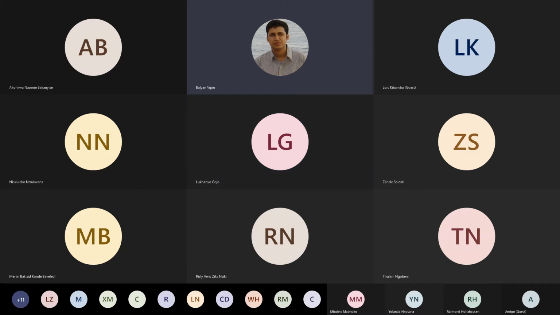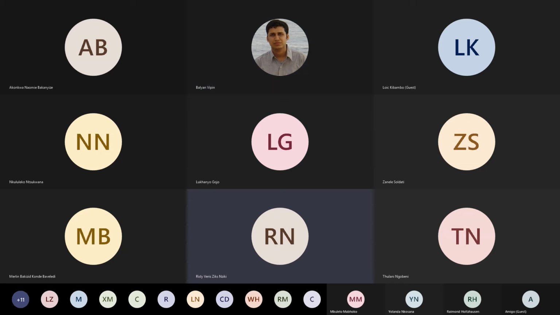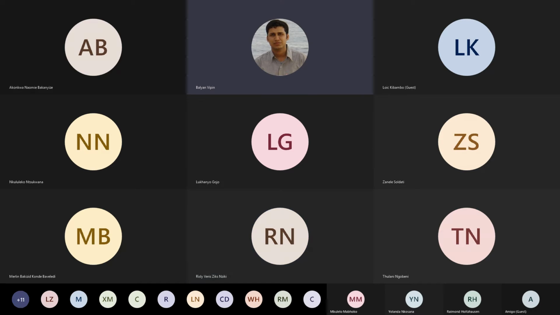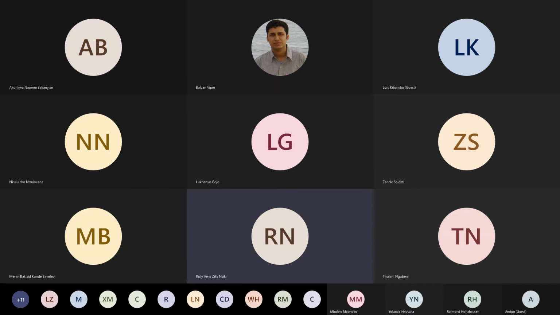Yes, Mr. Rishley, go ahead. Hello, sir. I wanted to know if you're going to remove the model test the day before the exam. Please come again, I'm not able to understand what you're saying. I was asking if you were going to remove the model test the day before the exam, or is it going to be there until the actual exam?